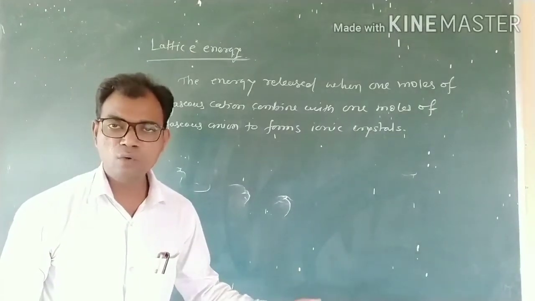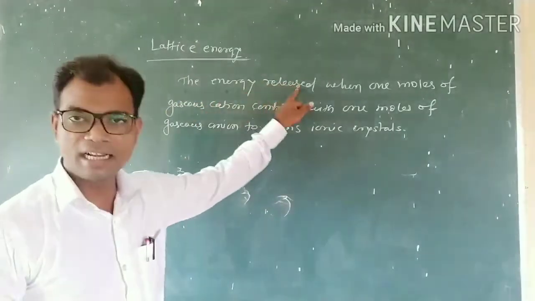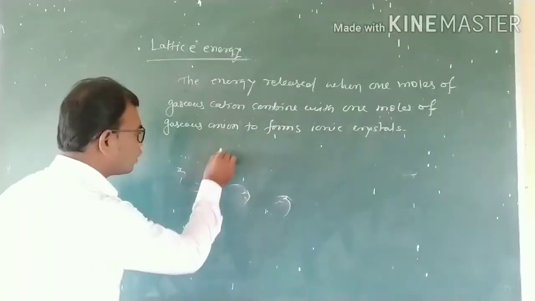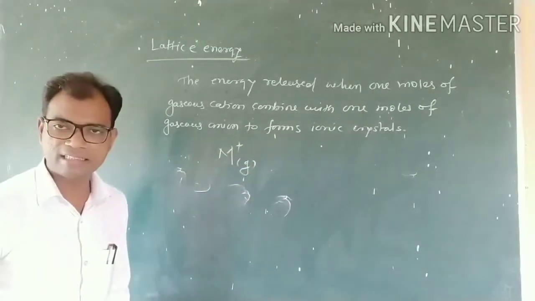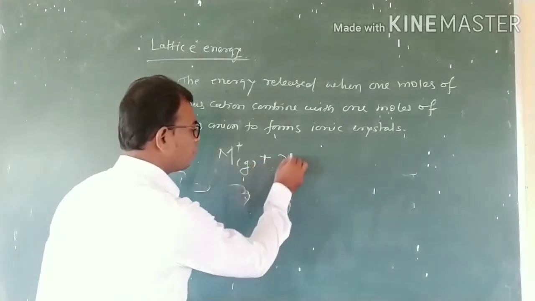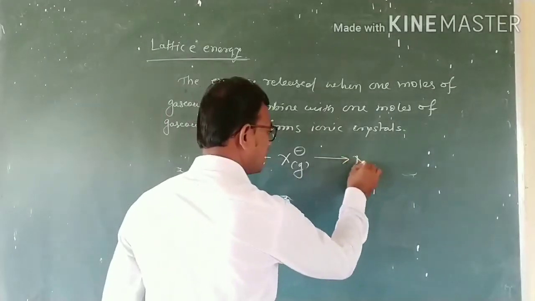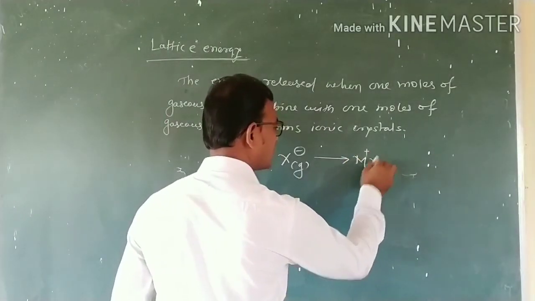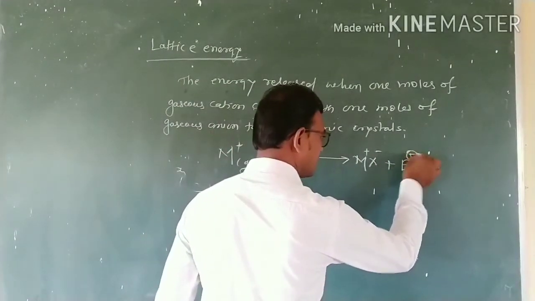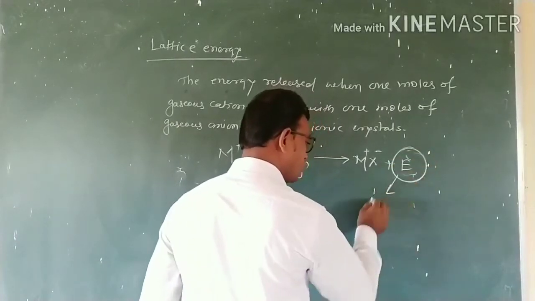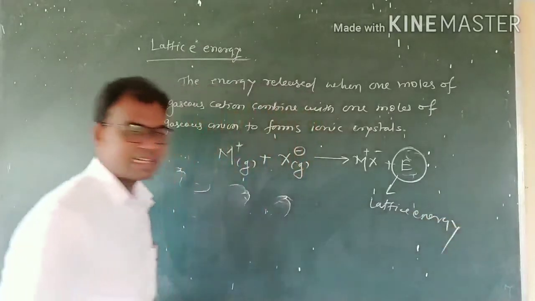Then how do we define the lattice energy? Lattice energy can be defined as the energy released when 1 mole of gaseous cation combines with 1 mole of gaseous anion to form the molecule, that is, the ionic crystal. Some amount of energy is released, and that released energy is called the lattice energy.